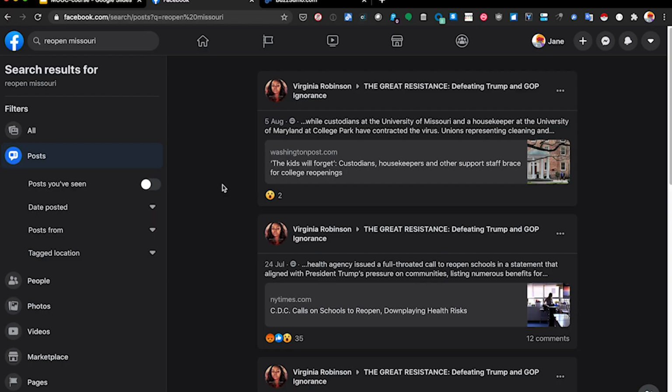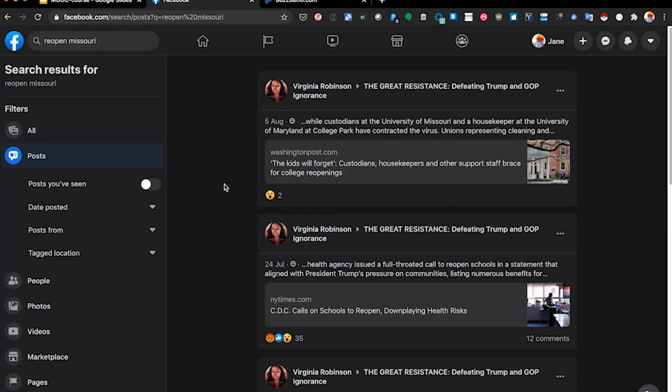All right, so for this example, I decided to focus on Reopen Missouri, which was a fairly large movement of people who really wanted the state to be reopened, for the coronavirus restrictions to be lifted, because of the economic impact that they were having, so they said. So let's look at how this one simple search term has different results depending on which features on Facebook you look through. I clicked on posts, and posts allows you to